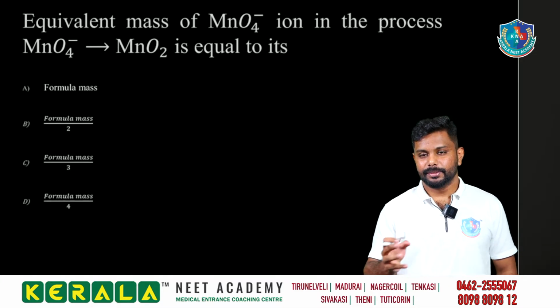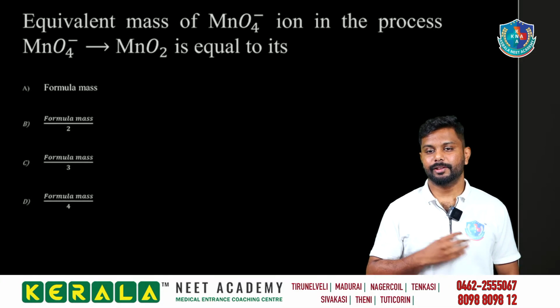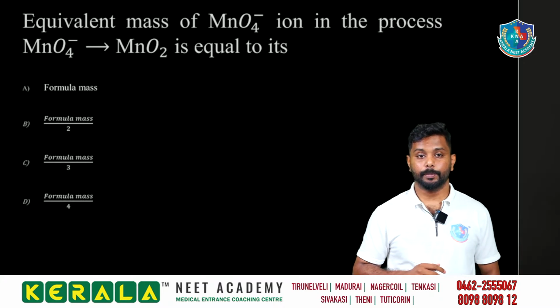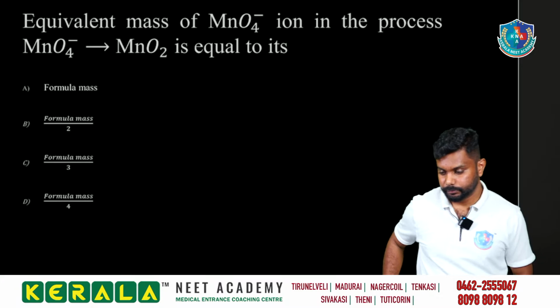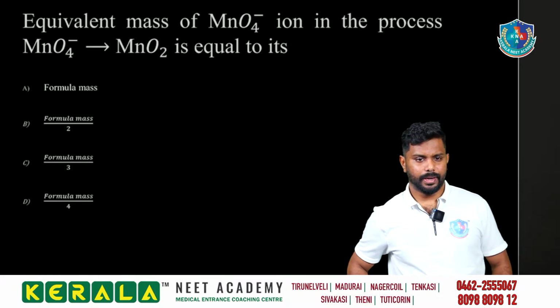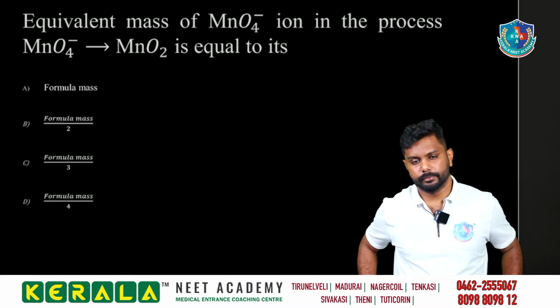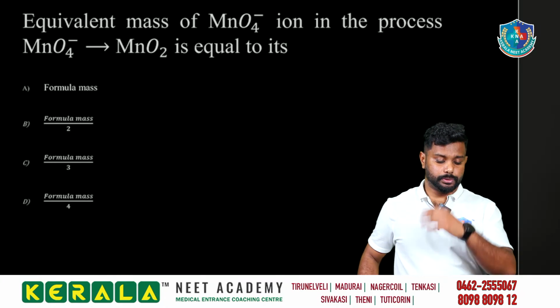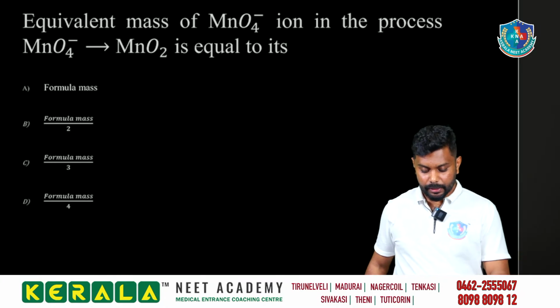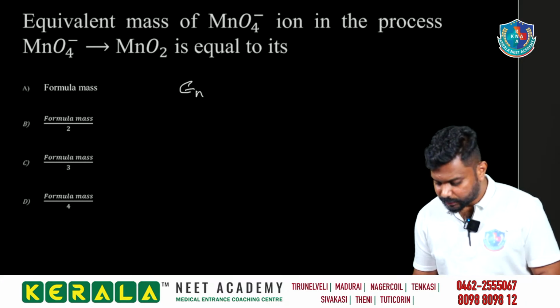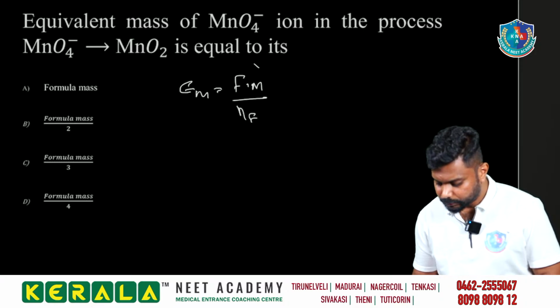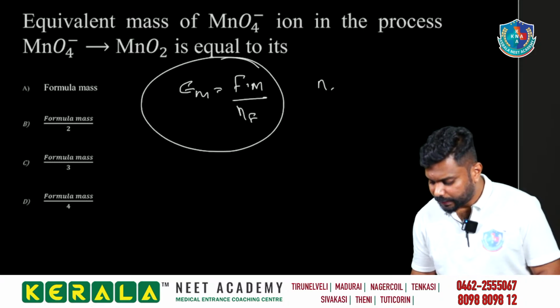When we are moving to the redox reactions, what is the equivalent mass of MnO4 minus in the process where MnO4 minus gives MnO2? Simple. We just have to calculate the n factor, right? So n factor is important here. What is the equivalent mass equation? Equivalent mass is equal to the formula mass or molar mass divided by the n factor. What is n factor? N factor is nothing but the valence factor.